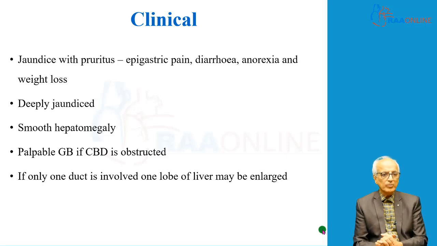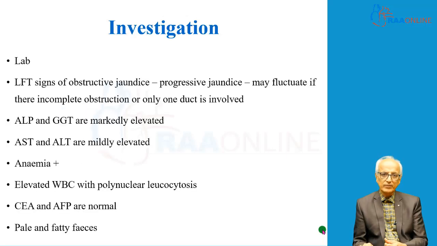As we said, patient presents with jaundice, with pruritus, epigastric pain, diarrhea, anorexia and weight loss. Patients are deeply jaundiced with smooth hepatomegaly. Gallbladder will be palpable if the CBD is obstructed distal to the cystic duct. If there is only one duct involved in cholangiocarcinoma, one lobe of the liver may be enlarged.